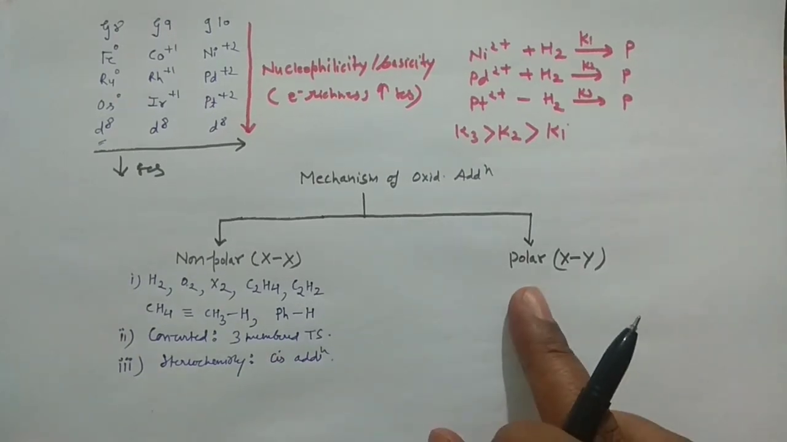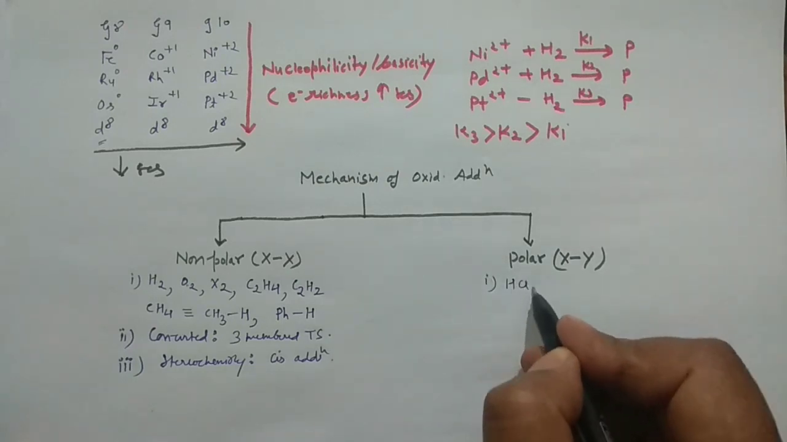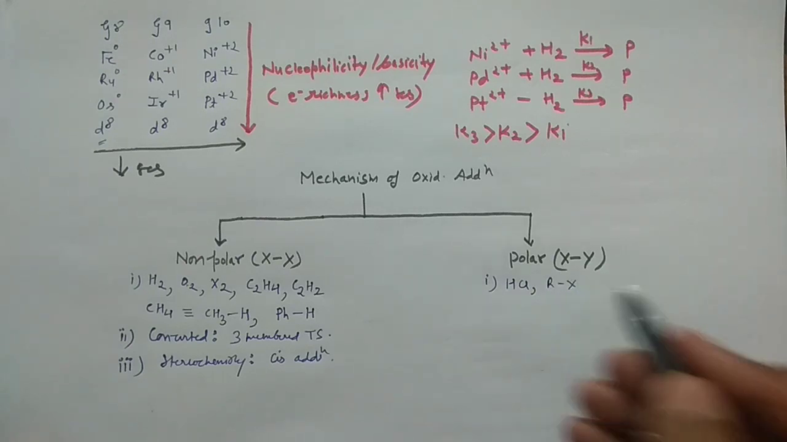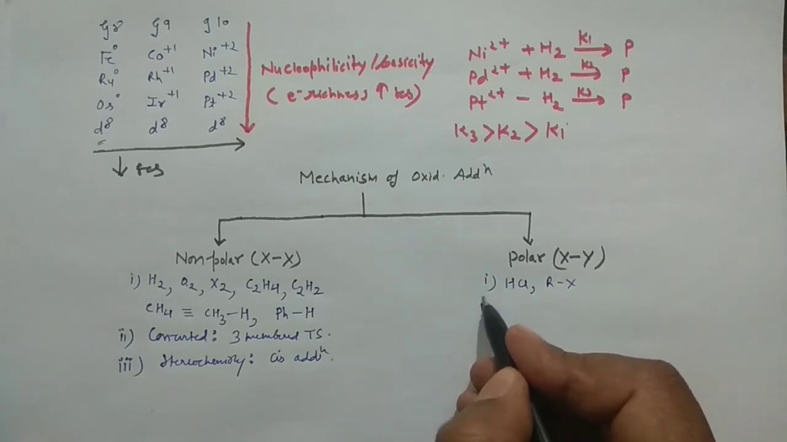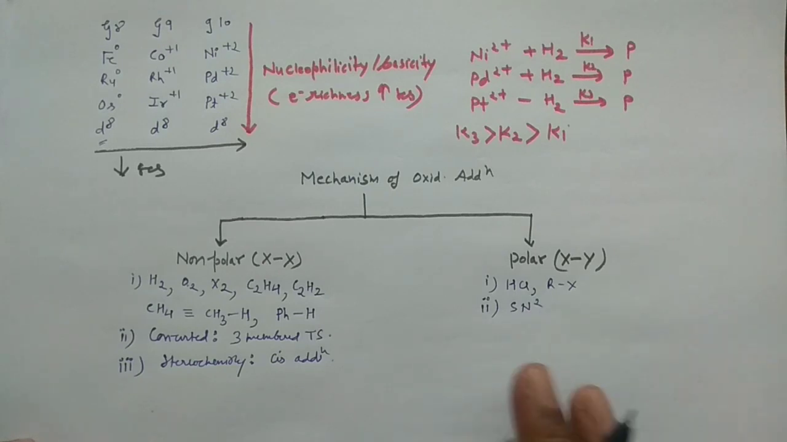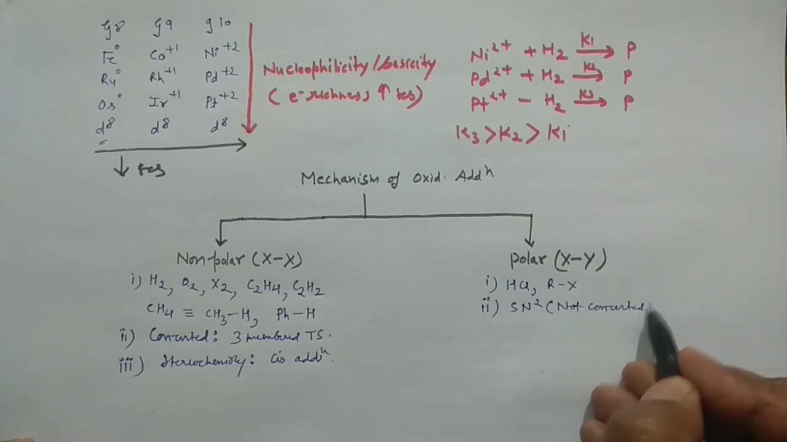And if you have the polar kind of species, you know what the polar species are? You may have your HCl, okay, and you may have your alkyl halide like methyl iodide, methyl bromide, methyl chloride, etc. In that case, the SN2 mechanism would be there, right? However, in your general organic chemistry, if you have followed my video, I have explained that SN2 mechanisms are concerted ones, but this SN2 mechanism in case of organometallics is not concerted, so it would not be a concerted one.